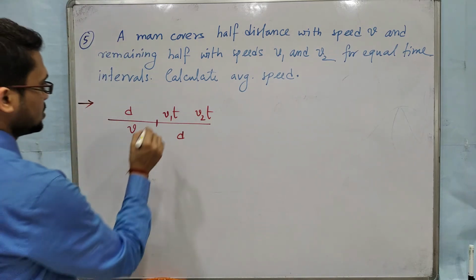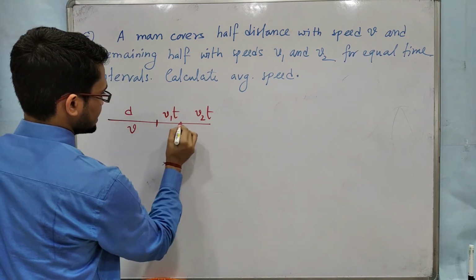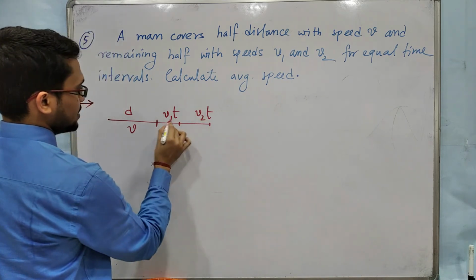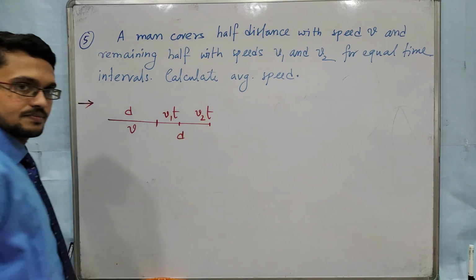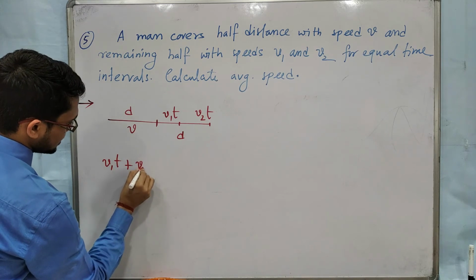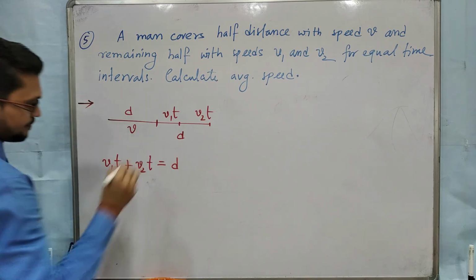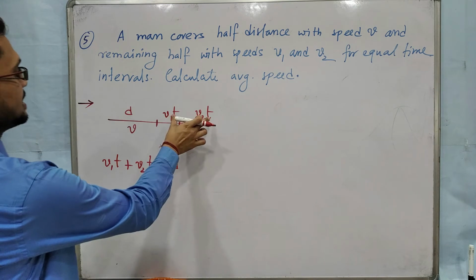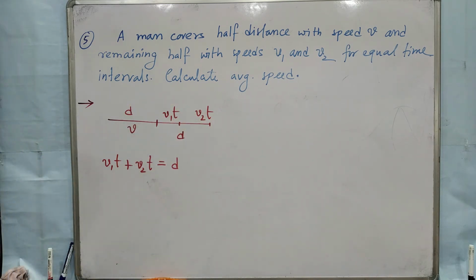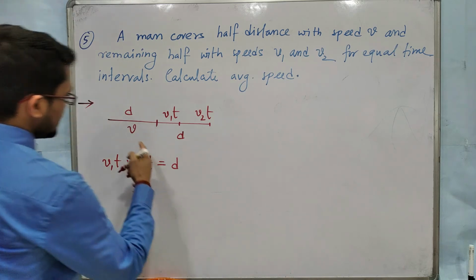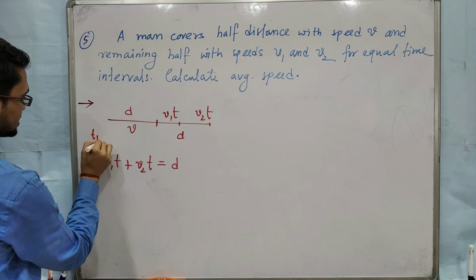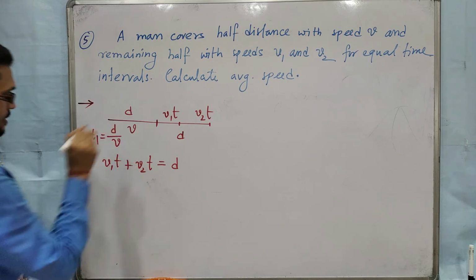So v1 into t will be some distance, and v2 into t, suppose this is the distance, and v1t plus v2t will be d. Equal time intervals t with speeds v1, v2. And in the first case time will be, suppose this is t1, it will be d by v.